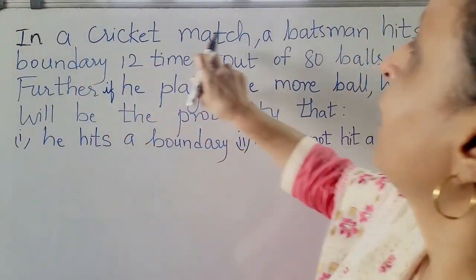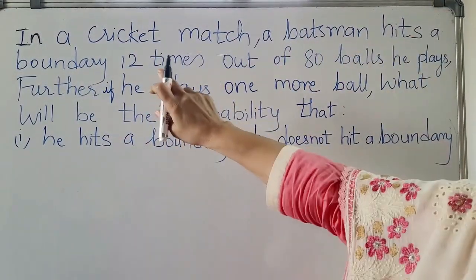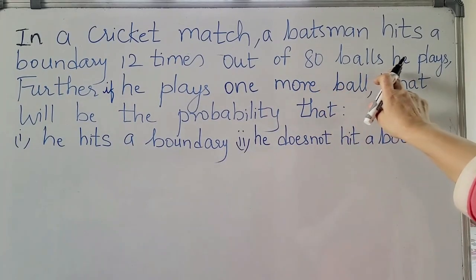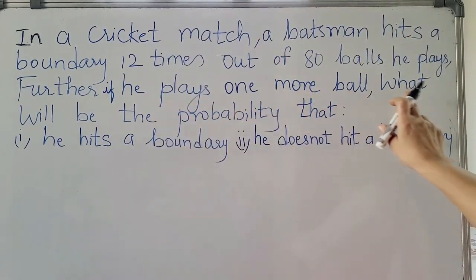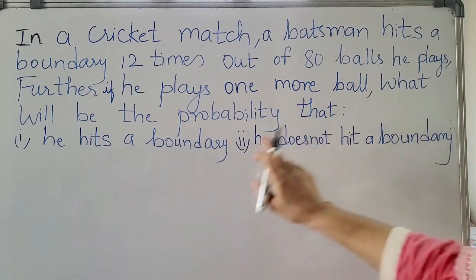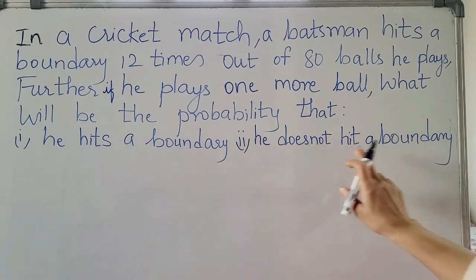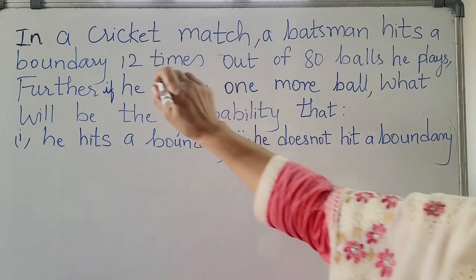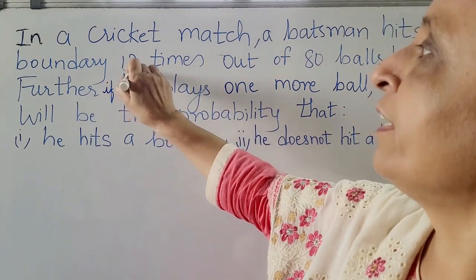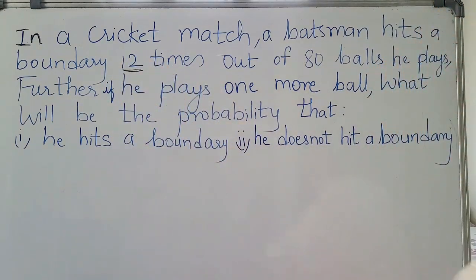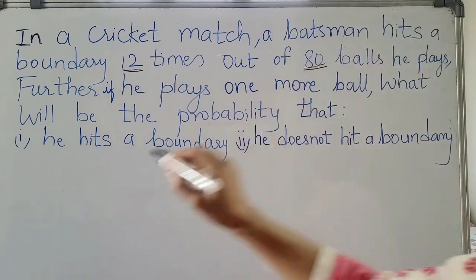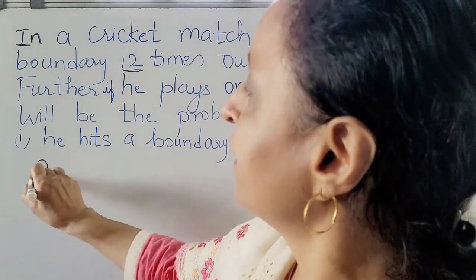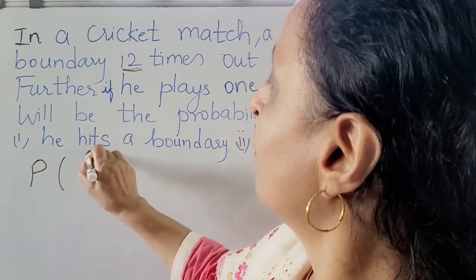Now, in a cricket match, a batsman hits a boundary 12 times out of 50 balls he plays. Further, if he plays one more ball, what will be the probability that he hits a boundary? Now, the favorable outcome of hitting a boundary is 12 times. Out of how many outcomes? 80.